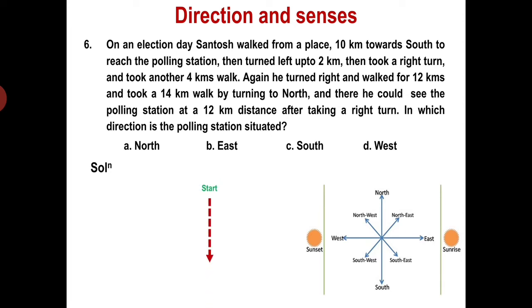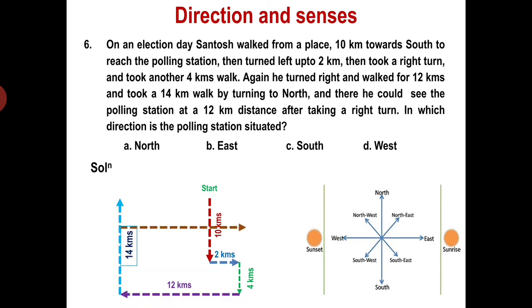So you see, as per how they have given, we are traversing 10 kilometers, then he turns 2 kilometers, he turns 4 kilometers, he turns 12 kilometers, turns 14 kilometers, and when he turns right, he can see the polling station 12 kilometers away.